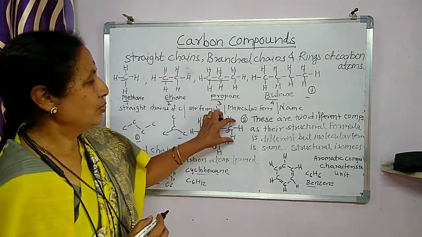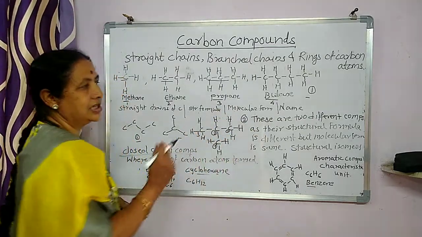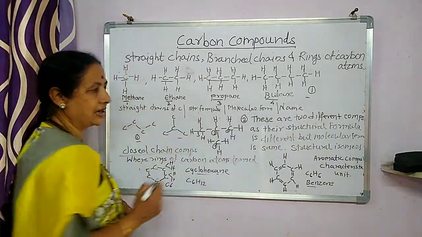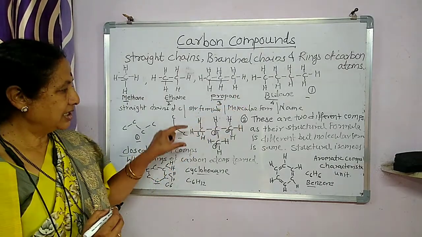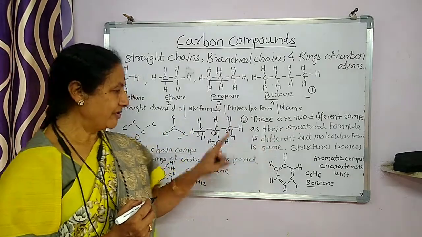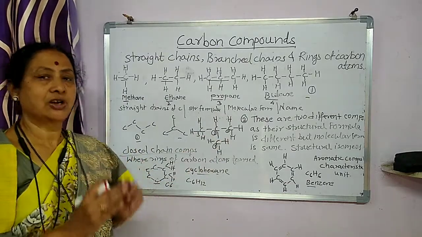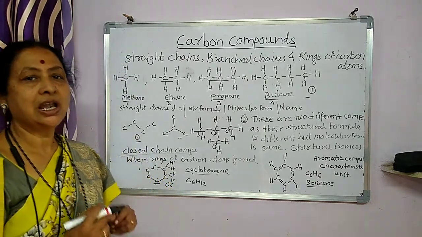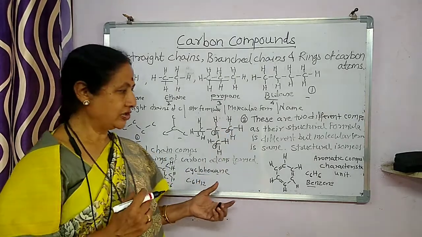Here these 2 compounds, as their structural formulae are different, are different compounds. One is butane, and this is the second. Their structural formulae are different, but their molecular formula is the same. The phenomenon in which the structural formula is different whereas the molecular formula is the same is called isomerism, and these 2 are said to be isomers of each other.